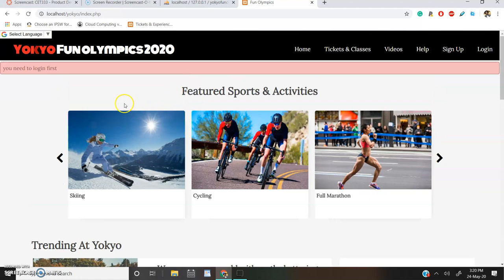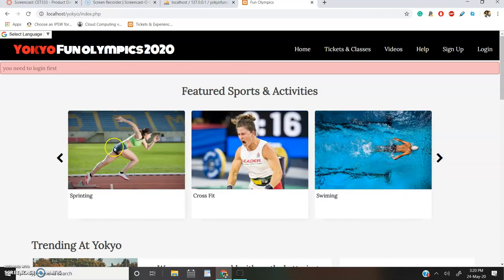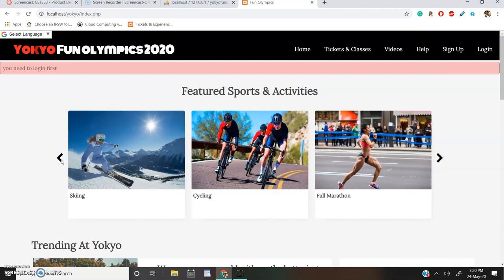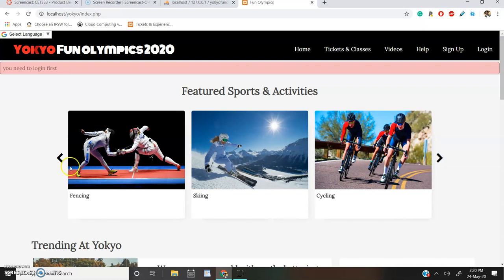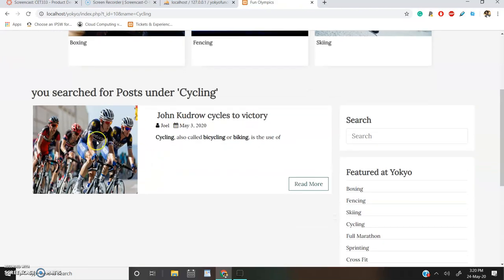Now, under here, we have a sliding carousel, and this simply shows our sport activities, and you can quickly browse through all the activities here. Another thing it also helps is you can find all articles related to that activity simply by clicking on the activity, and you will see, for example, everything under cycling.